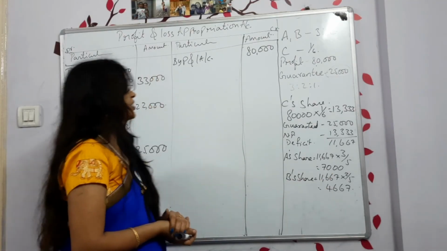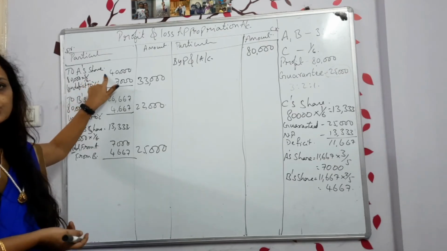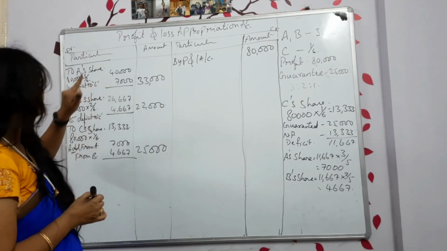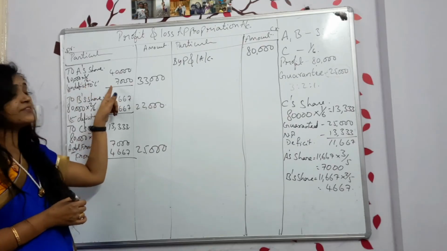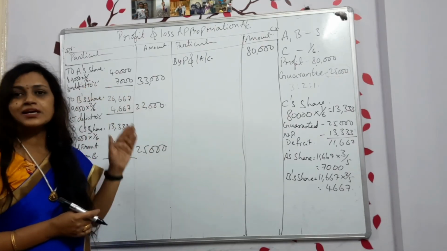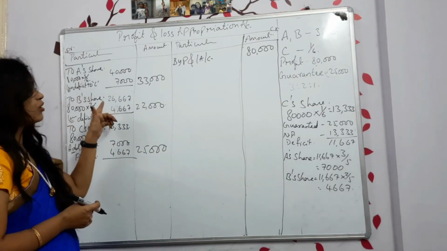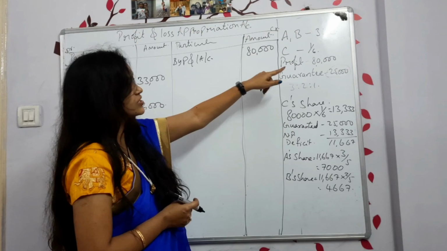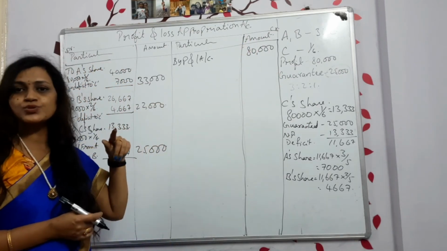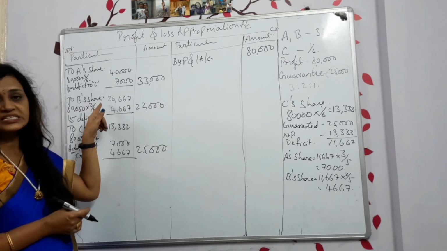Now, when you are sharing the profits, according to the ratio, A is supposed to get 40,000. But after giving 7,000 to C, now he is having only 33,000. Clear? Now, B's share according to the 80,000 and in the ratio of 3:2:1, he is supposed to get 26,667.